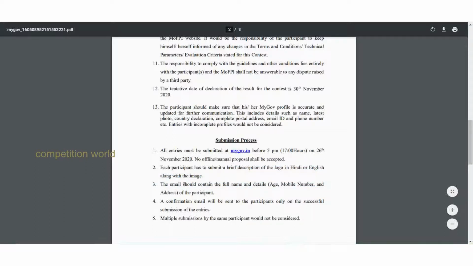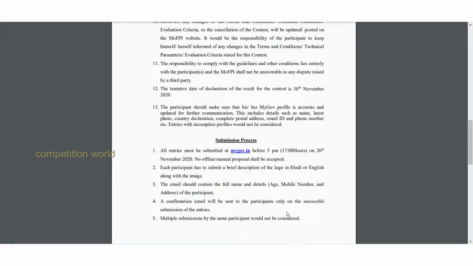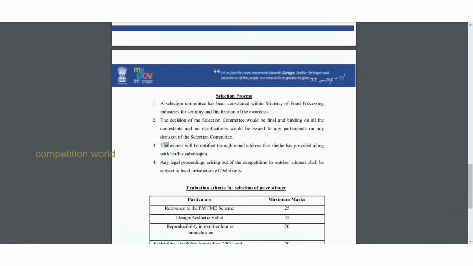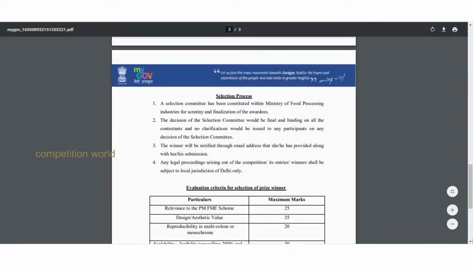The email should contain the full name details, age, mobile number, and the participant. So already said the Mygov profile, you should update the Mygov profile. A confirmation email will be sent to the participants only if the successful submission of the entries. So you will receive the email. You will receive a message to your email address that you have submitted your entry successfully for the competition.